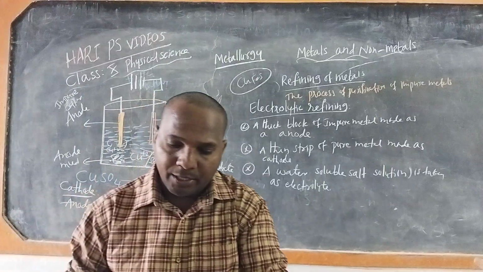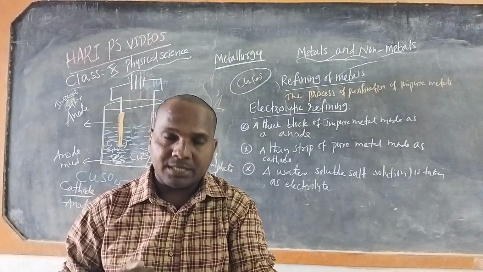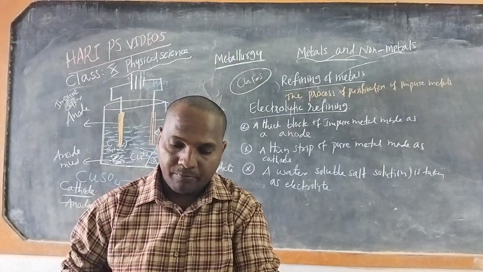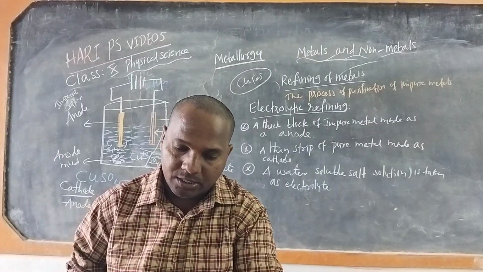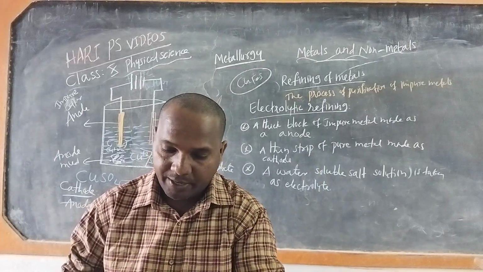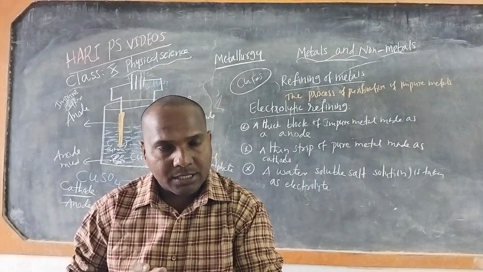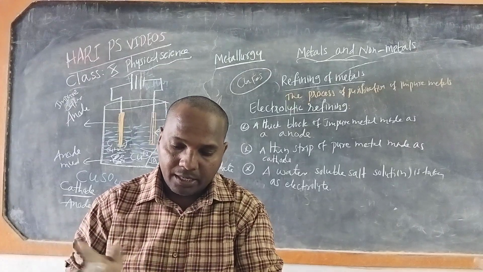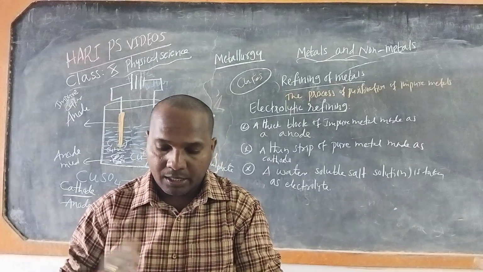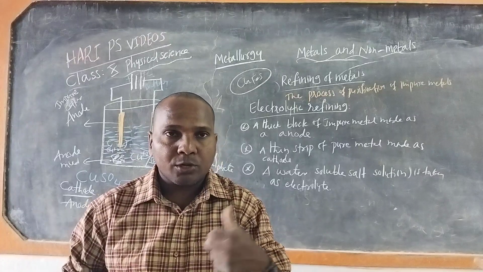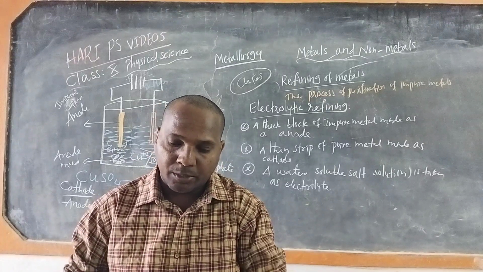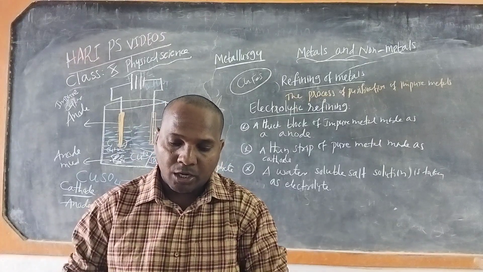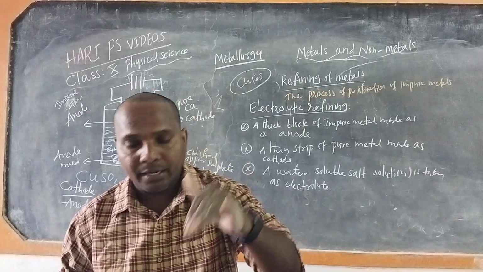So what happens to the metallic impurities present in the impure metal which is being refined? The metallic impurities present in impure copper can be either more reactive or less reactive. More reactive metals like iron present in the impure copper pass into the electrolytic solution and remain there.